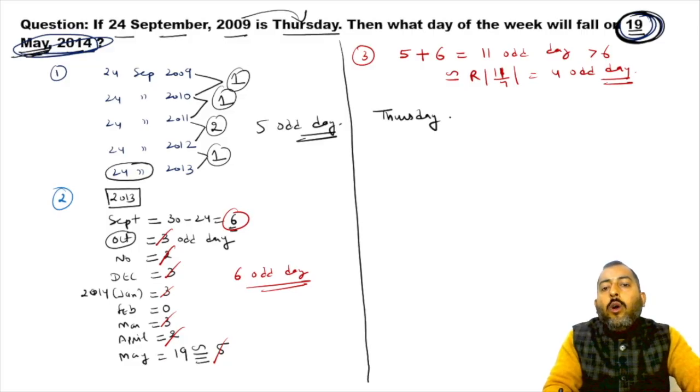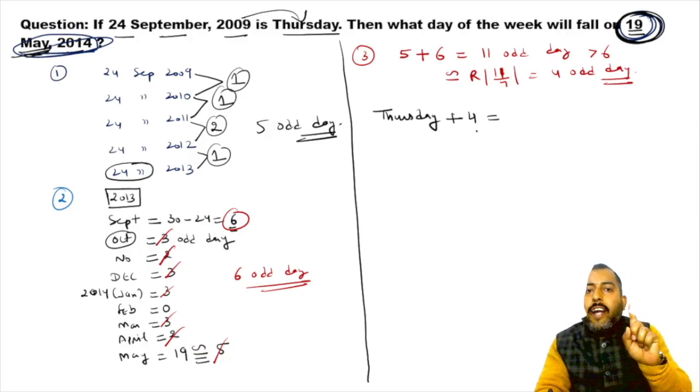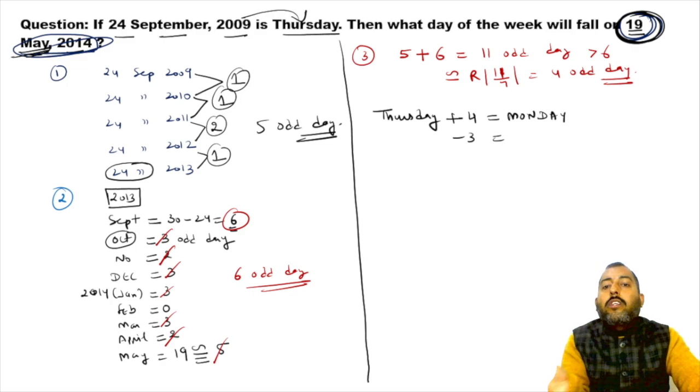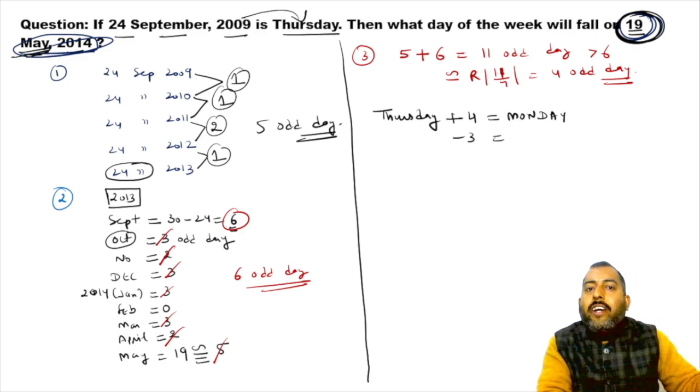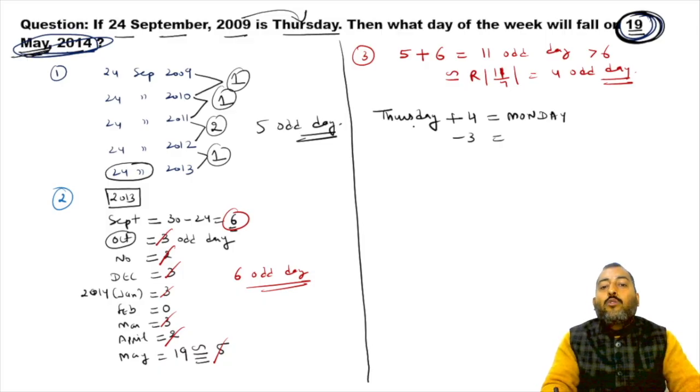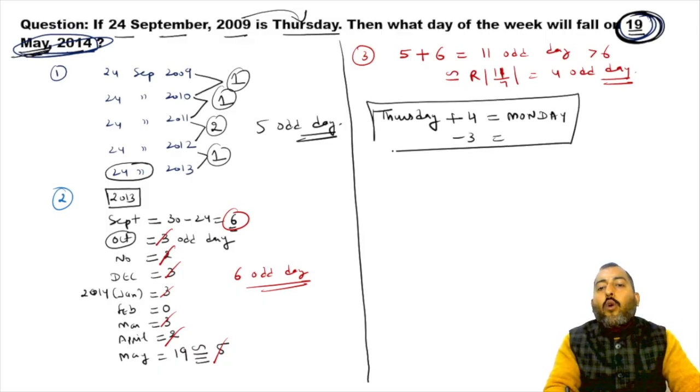So the reference is Thursday, so you will go only 4 ahead of Thursday. So 1 ahead of Thursday is Friday, Saturday, all right, then Sunday, and then what? Monday. Answer will be what? Monday. So rather than going 4 ahead, you will go 3 behind. So 1 behind Thursday, Wednesday, 2 behind Thursday, Tuesday, and 3 behind Thursday is Monday. So over here your answer will be Monday.